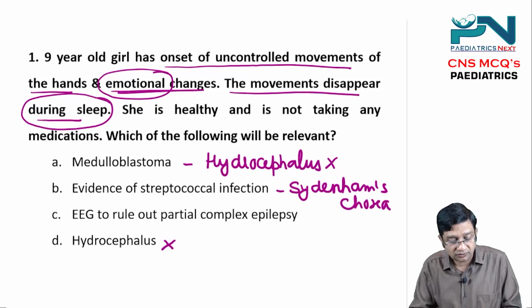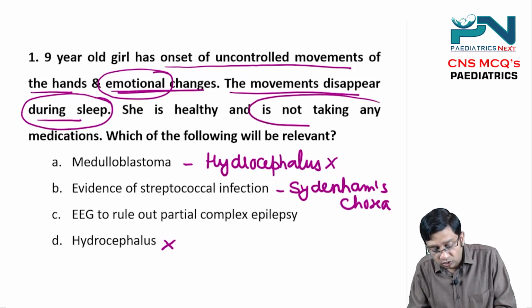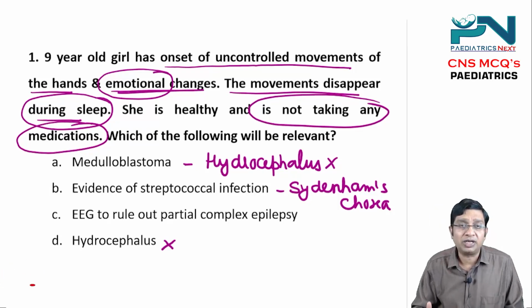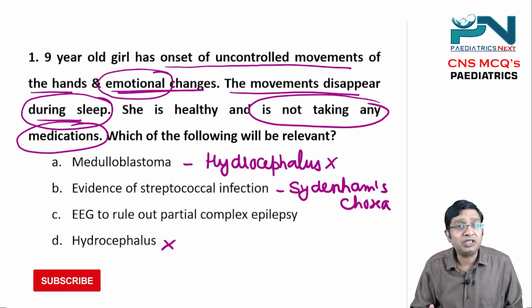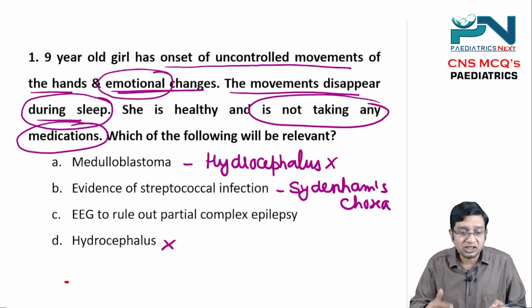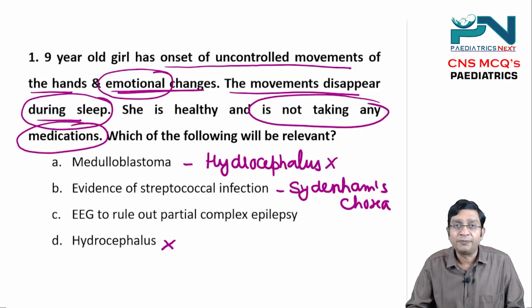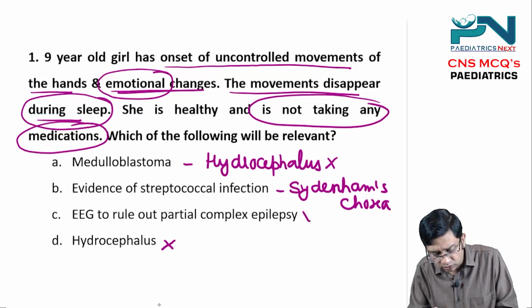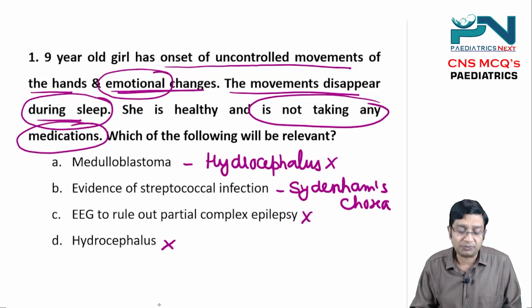And what is given is that the child is not taking any medications. If it were epilepsy, the child might be taking medications, and overdosage of these medications can result in uncontrolled movements. But the child is not taking medication, so this rules out partial complex epilepsy.